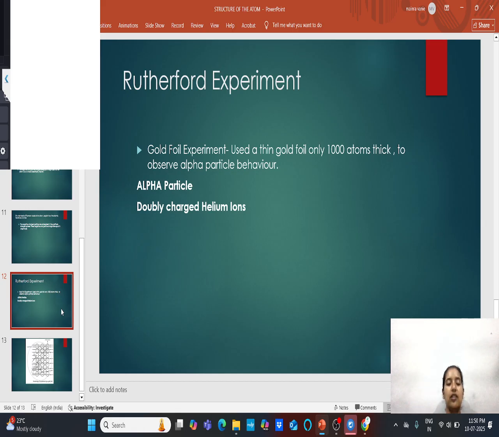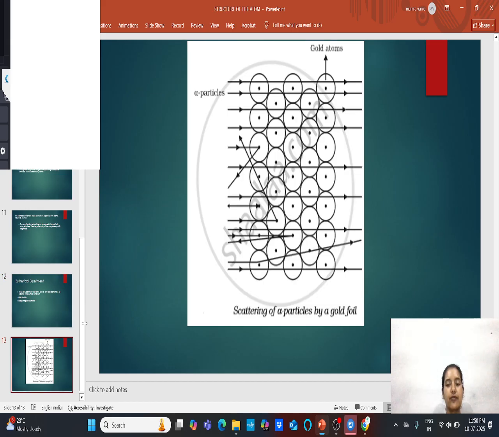Let me show you firstly the diagram. There are the alpha particles, and these alpha particles are helium particles. Now what he is doing, he has taken the gold foil, and from that foil he is passing the atoms.